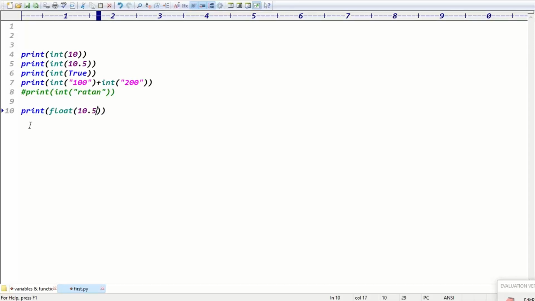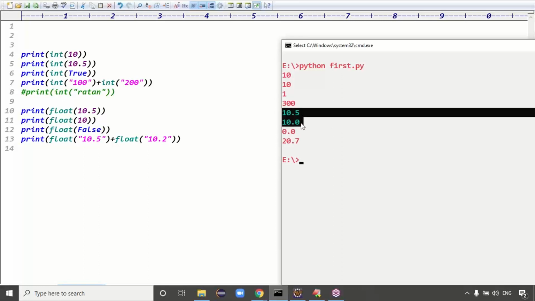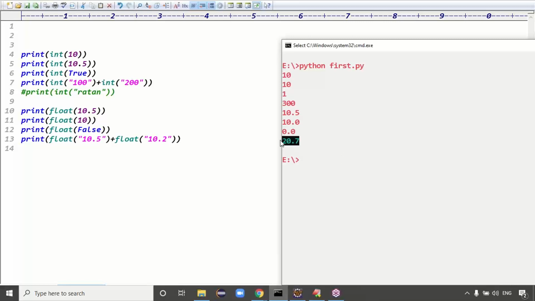Conversion of float of 10.5. 10.5 is anyhow float. We are converting float format only, no problem. 10 into the float format, no problem. False into the float format, no problem. And tell me, guys, 10.5 into float format plus float of what? Float of "10.2". I think this is possible, right? Guys, last four lines, are they possible or not possible? Yes, sir. Possible, right? Yeah, because False in float format means what? 0.0, right? So 10.5, 10.0, 0.0, 27.7, right?